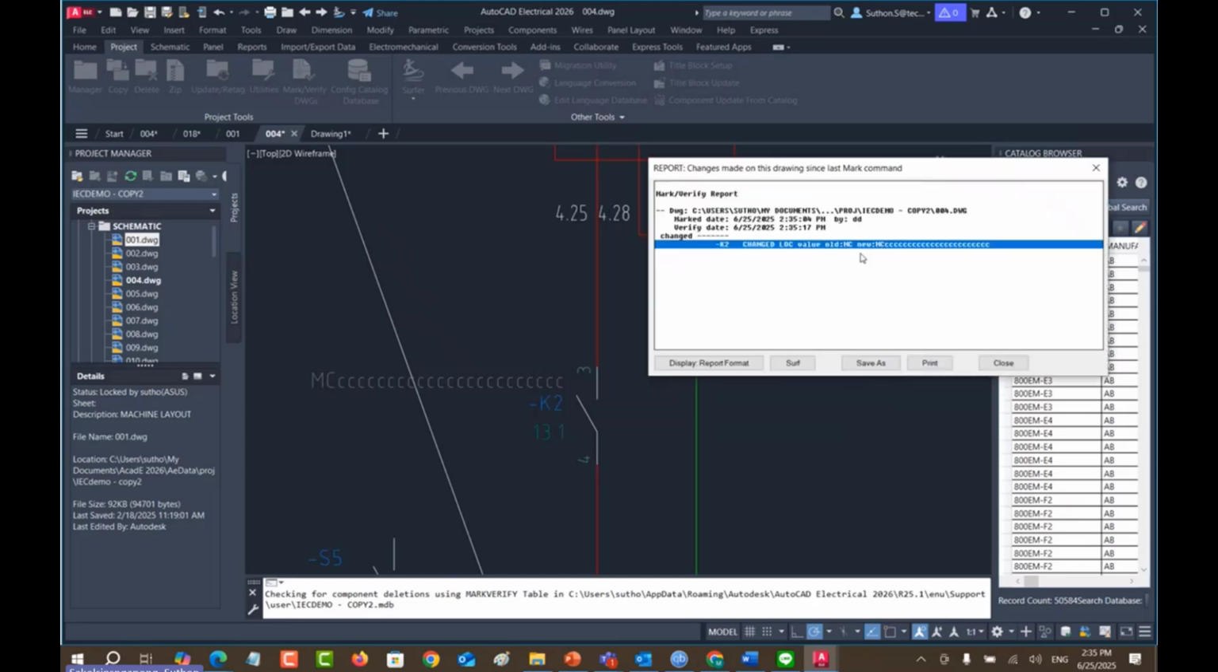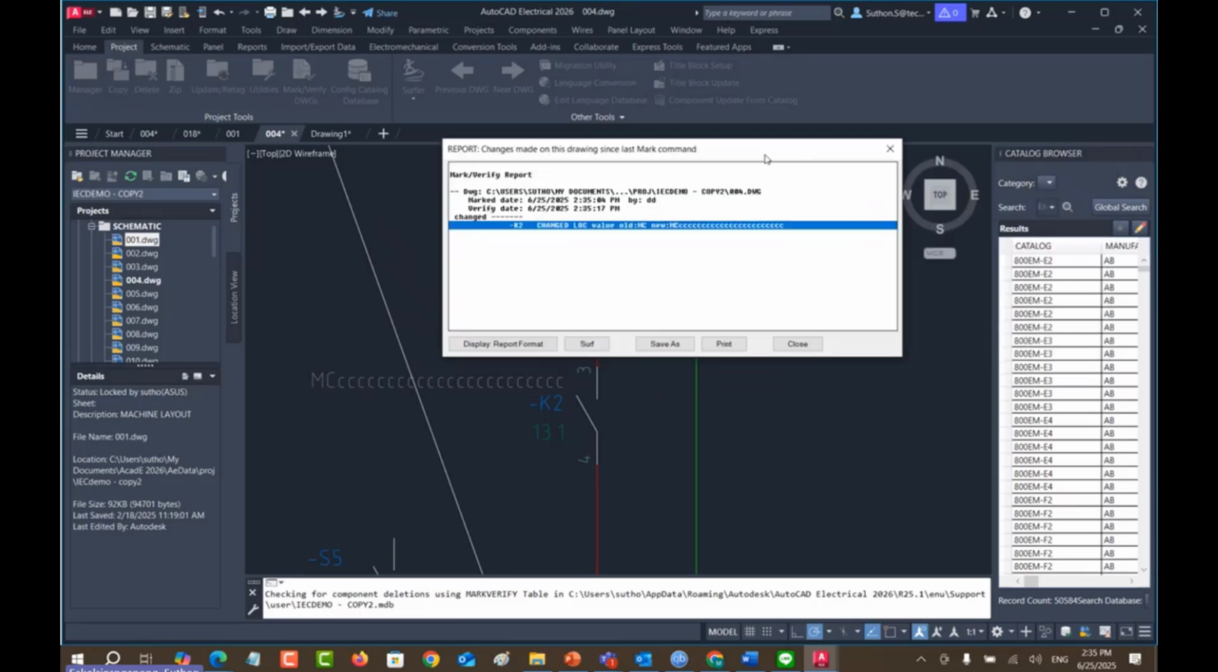So the setup of the old version, the system will also remember and compare to the new version to make you check whether this change is correct or not. If it's not correct, you can change back to just MC like this. And the changes that you have made are not limited to AutoCAD Electrical.